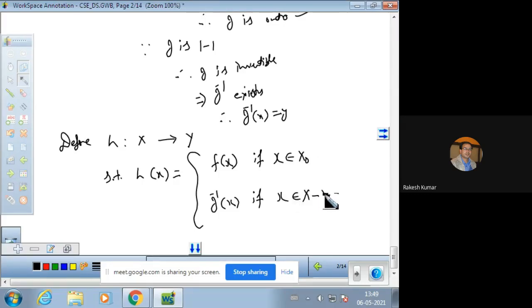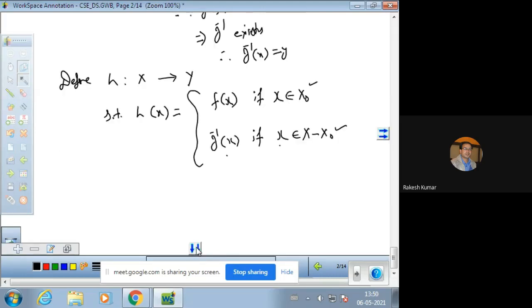Its complement will be X minus x naught. If x is in the complement of x naught then G inverse x, and if x is in x naught then f of x. So this is the new function defined by us from X to Y.